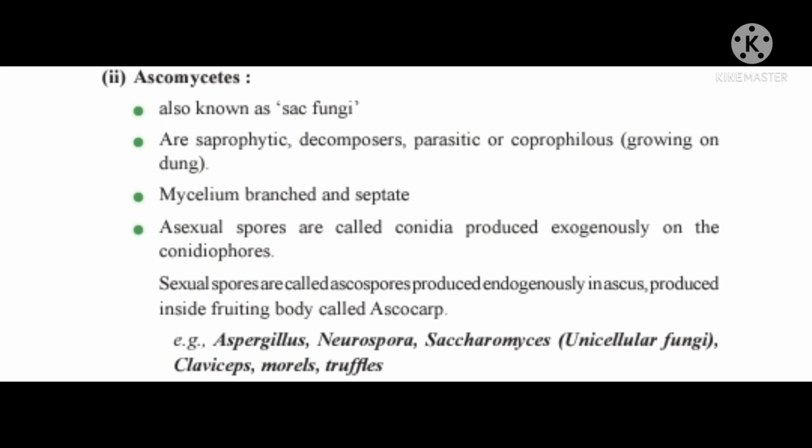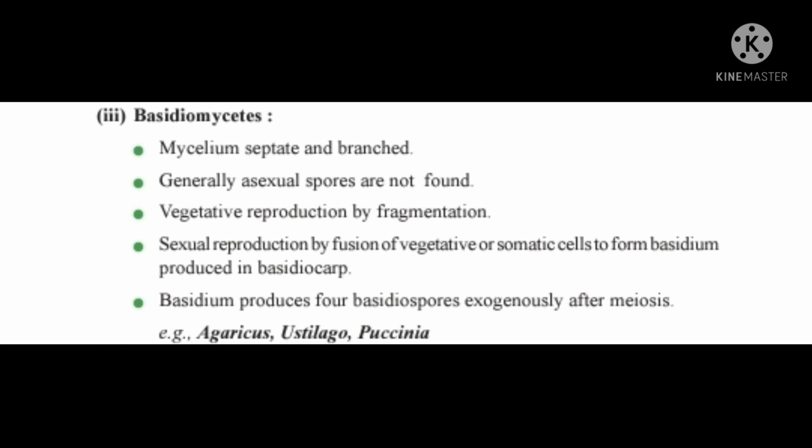Two, Ascomycetes, also known as sac fungi. They are saprophytic, decomposers, parasitic or coprophilous, growing on dung. Mycelium is branched and septate. Asexual spores are called conidia, produced exogenously on conidiophores. Sexual spores are called ascospores, produced endogenously in an ascus, inside a fruiting body called an ascocarp. For example, Aspergillus, Neurospora, Saccharomyces, a unicellular fungus, Claviceps, morels, truffles.